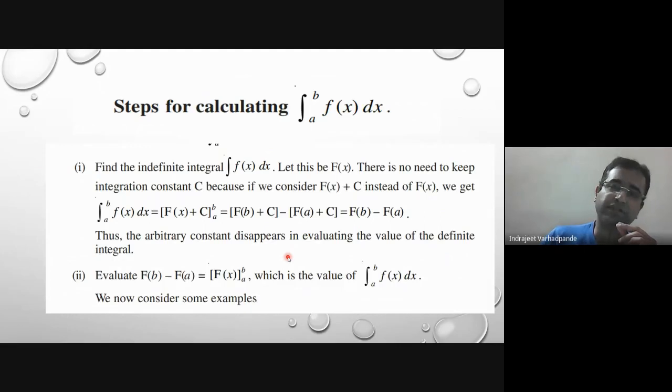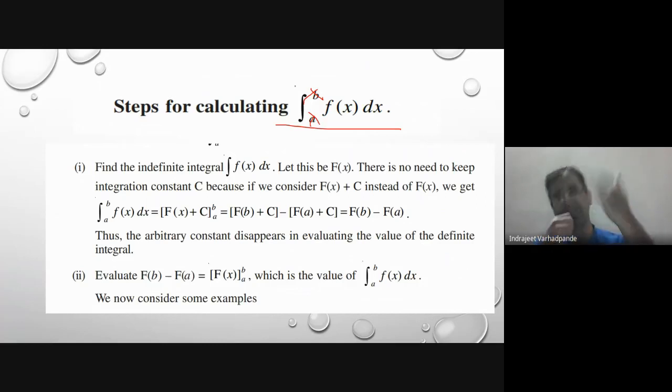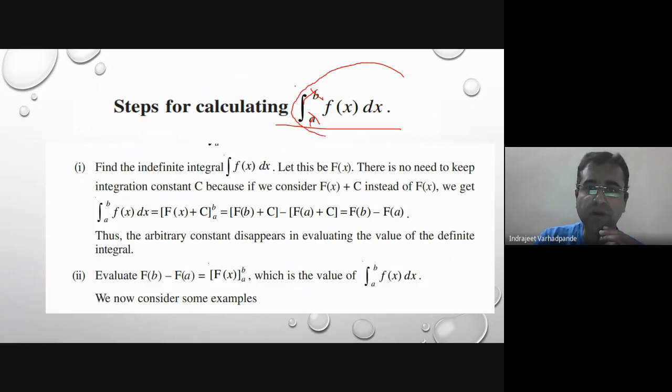So what are the different steps? I hope everybody understands that this notation stands for definite integral. When these limits are not given, we can say that it is only a simple integration, or in mathematical terms it is indefinite integration. So, what are the different steps for calculating such a problem which is bounded between the two limits a as well as b?